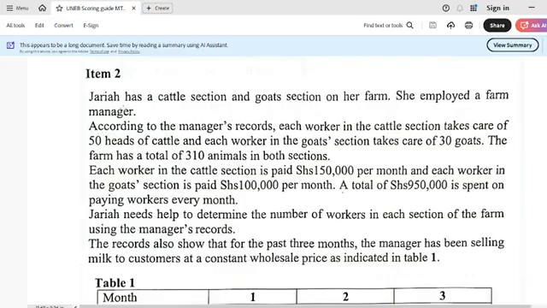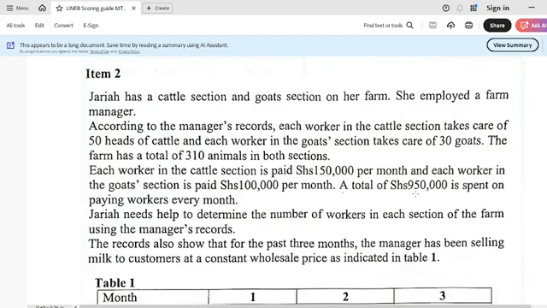Jaria has a cattle section and a goat section on her farm. She employed a farm manager. According to the manager's records, each worker in the cattle section takes care of 50 heads of cattle, and each worker in the goat section takes care of 30 goats. The farm has a total of 310 animals in both sections. Each worker in the cattle section is paid 150,000 shillings per month, and each worker in the goat section is paid 100,000 shillings per month.